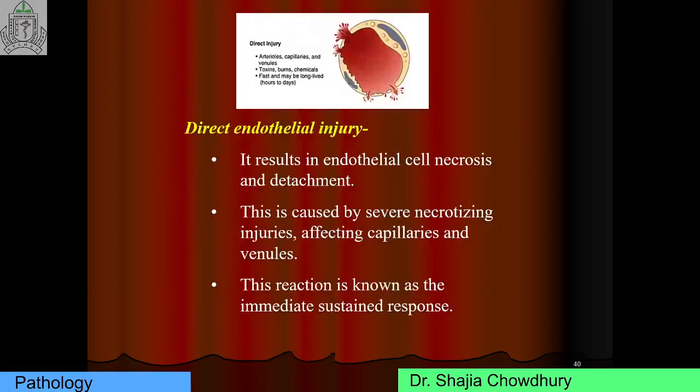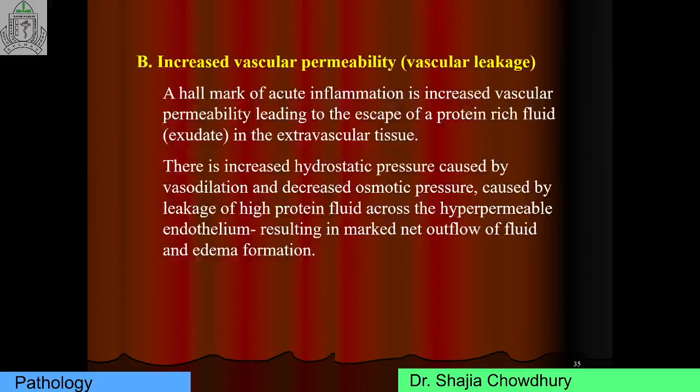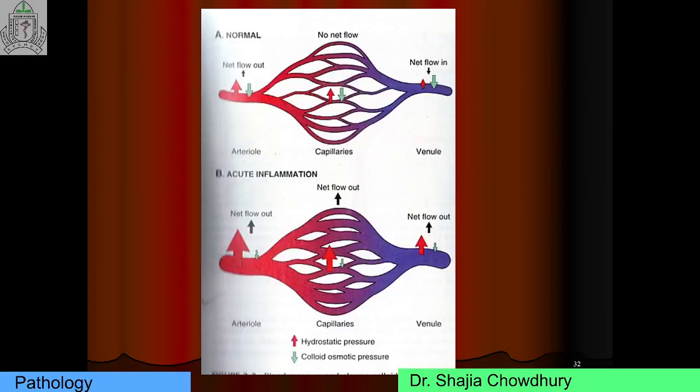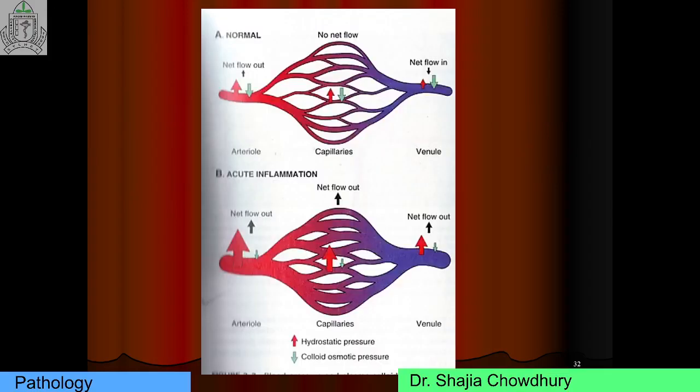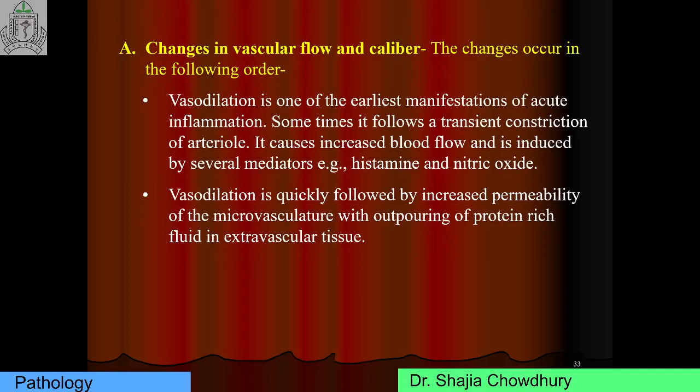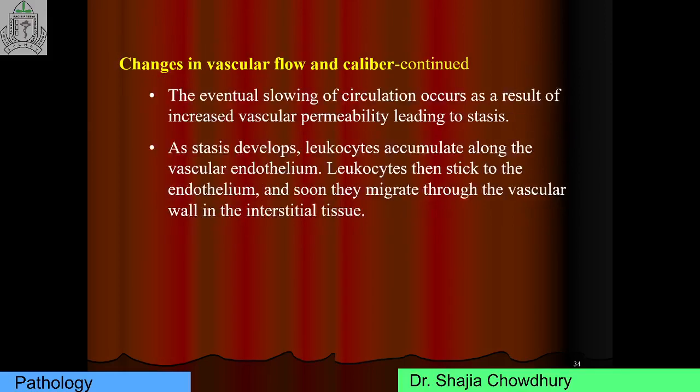So we have learned about vascular events. Vascular events consist of two parts. First response is vasodilation, and second response is increased vascular permeability. Vasodilation is produced due to histamine and increases blood flow. As a result, heat and redness are produced. And the second mechanism is increased vascular permeability. As a result, swelling or tumor of the inflammation occurs.